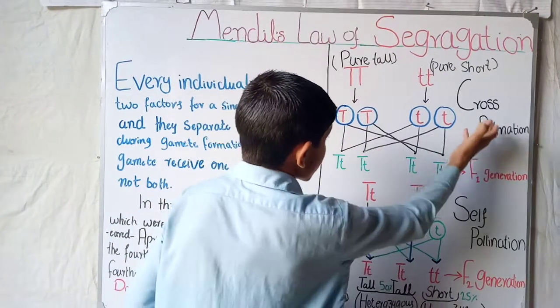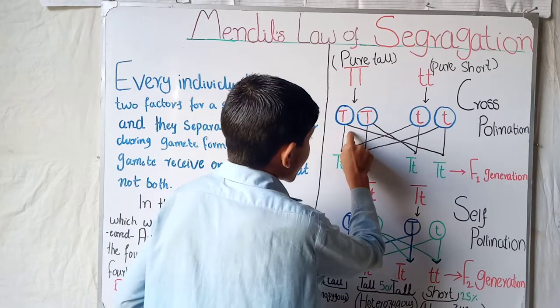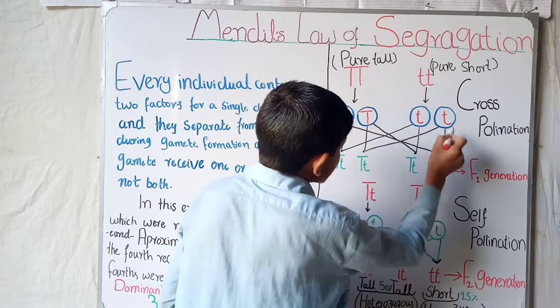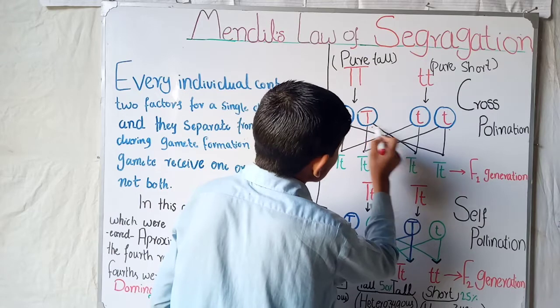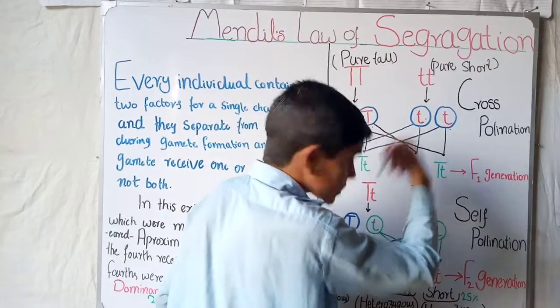So he cross pollinated the tall with the short, the tall going to the short, and the short going to the tall.